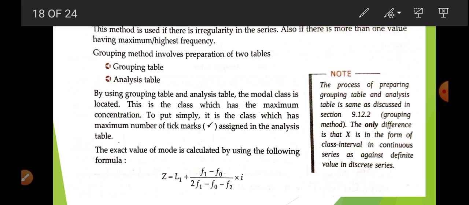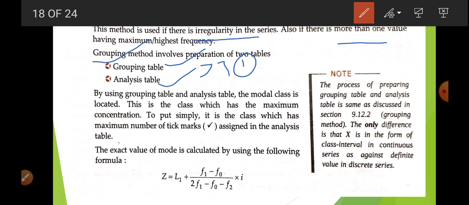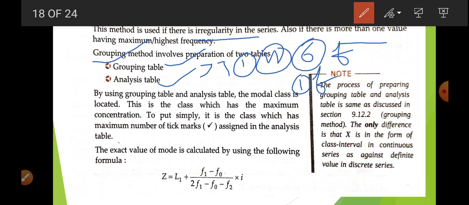Now the grouping method. If there is irregularity, any number comes again and again, or two numbers are the same, then we use grouping. When we use the grouping method, there are two types of table: grouping table and analysis table. The grouping table involves a total of 7 columns. The starting column is the value of x, and there are 6 columns related to frequency. In the first column we write the frequency, in the second column we write 1 plus 2, in the third column we write 2 plus 3.